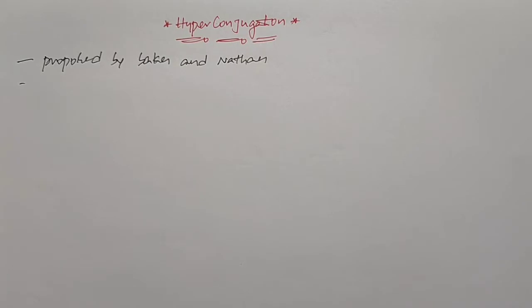a multiple bond or carbocation or carbanion or free radicals is known as hyperconjugation.